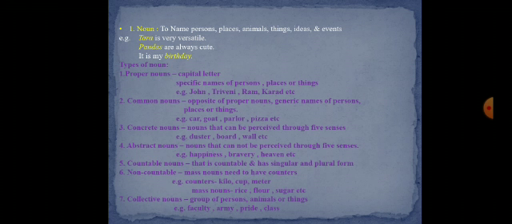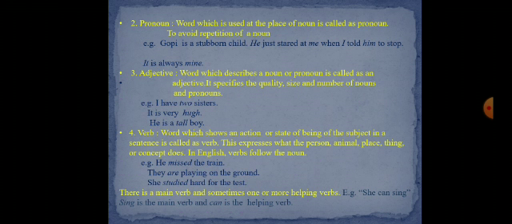Let's move to the second part of speech, that is pronoun. Word which is used at the place of noun is called as pronoun. A pronoun functions as replacement for a noun. You know this. To avoid repetition of a noun, we use pronoun. Pronoun, for example. See this sentence.